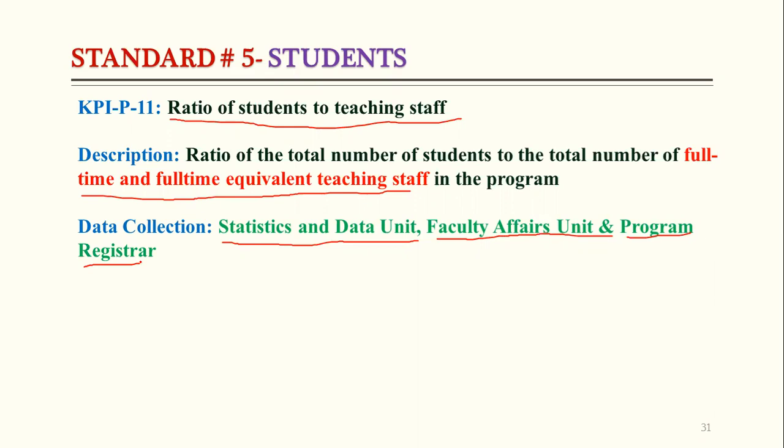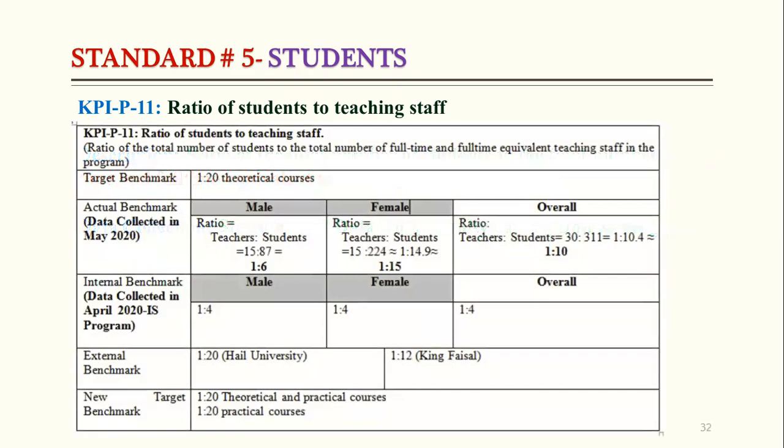So it's very easy to calculate the student and teacher ratio. Here, as I said, our target is not only a percentage or some number; it can be a ratio. For example, here it is written 1:20. It means for one faculty member, there will be 20 students. This is our target. But if we see the actual result in the male campus, that is